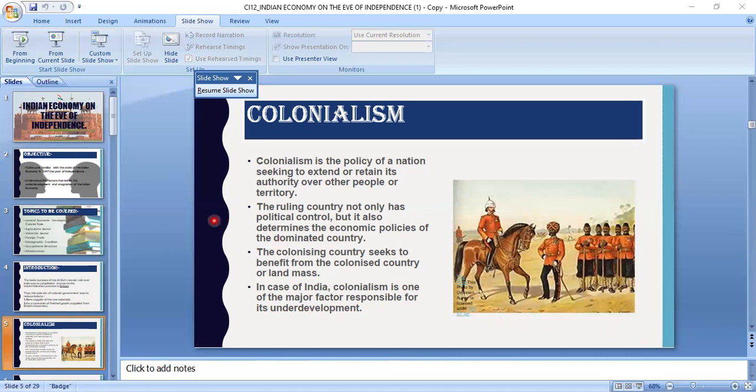This shows that poverty was prevailing in India. And the colonial government was least bothered about the economic development of India, that is, about estimating or calculating the national income, or the financial status of the Indian people, that is the earning of the people, which is calculated with the help of per capita income.